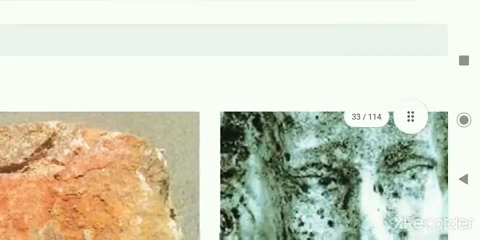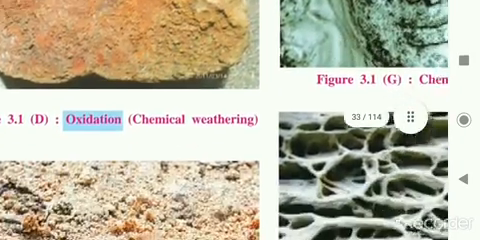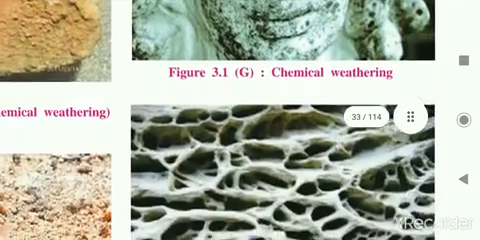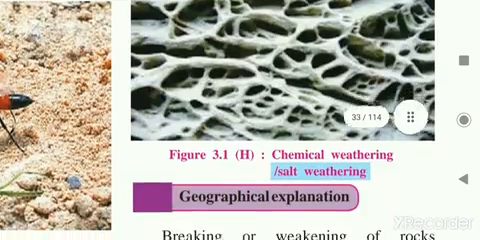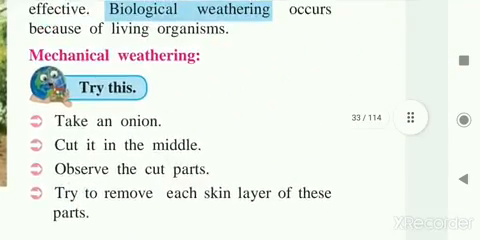Next, again we will see many examples; many pictures are given here. This is oxidation, an example of chemical weathering. This is also an example of chemical weathering. You can see salt weathering here. This is biological weathering. This is also an example of biological weathering.